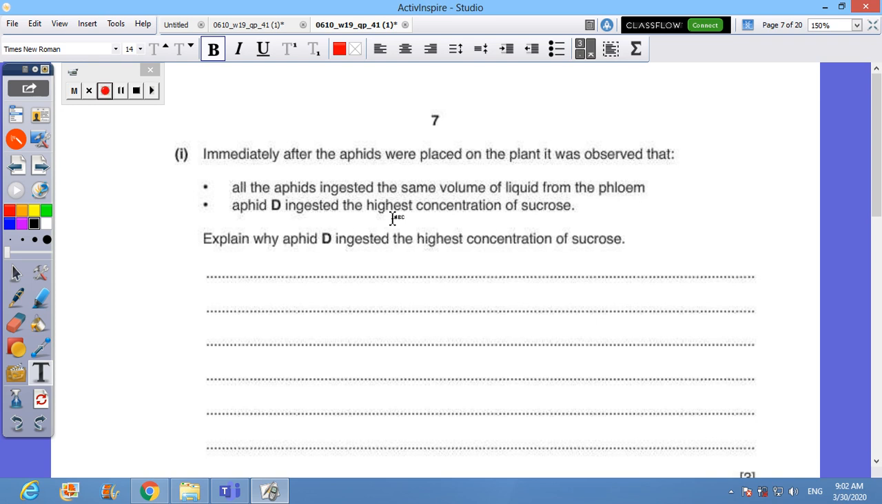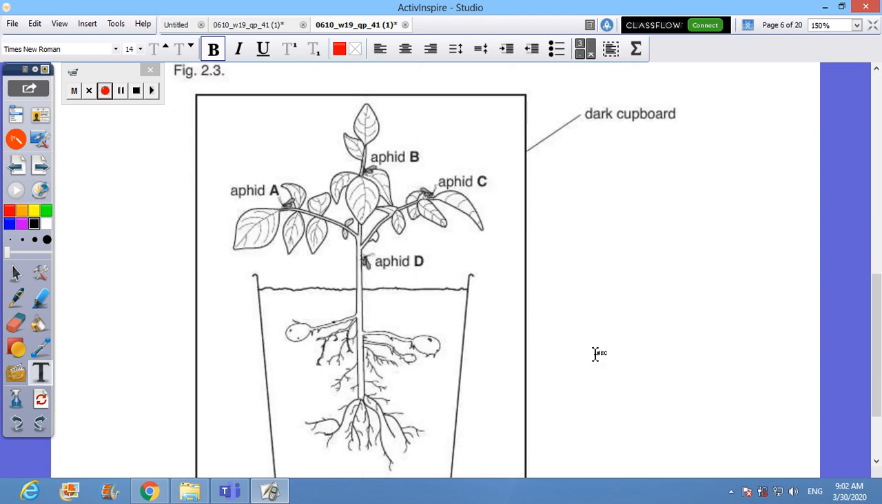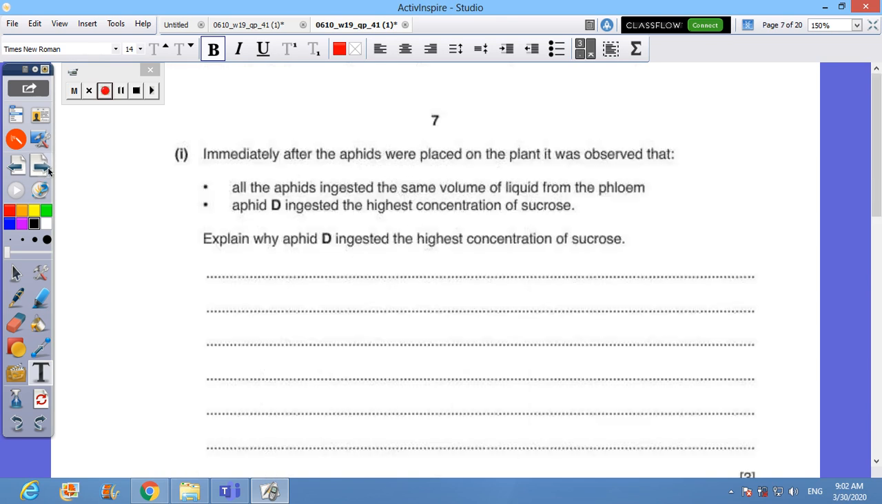Aphid D ingested the highest concentration of sucrose. Let's get back to see where is aphid D. Aphid D is before the branch of the leaves. It's on the stem. Very good. Explain why aphid D ingested the highest concentration of sucrose. You can see that the position of the aphid D was on the stem.